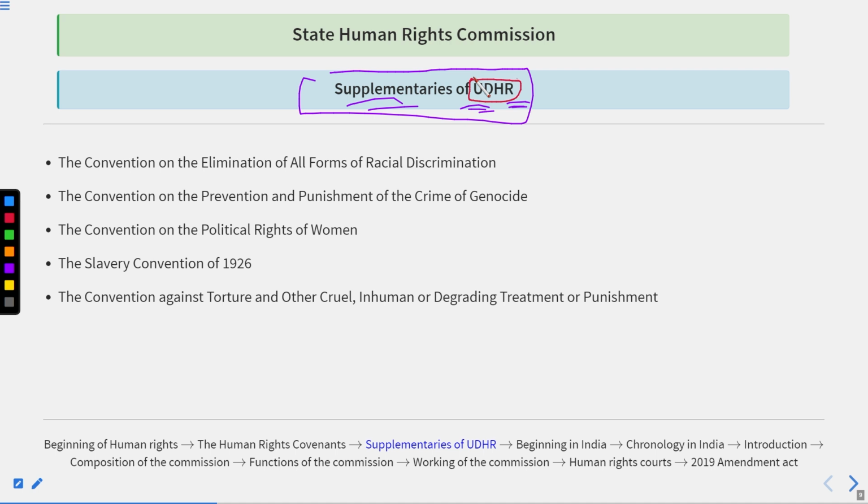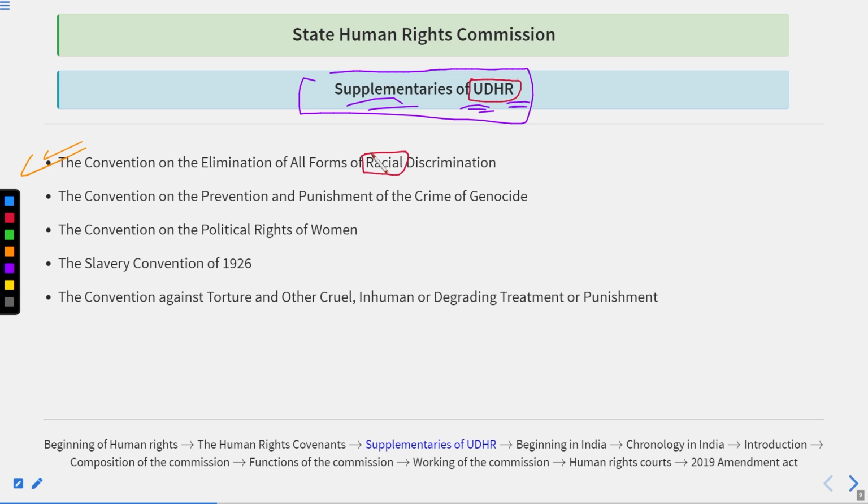The treaties that have been officially admitted by the United Nations are, first, the Convention on the Elimination of All Forms of Racial Discrimination. Racial discrimination means, as you have heard, discrimination generated on the basis of skin color normally.